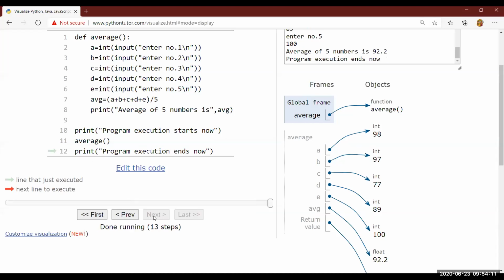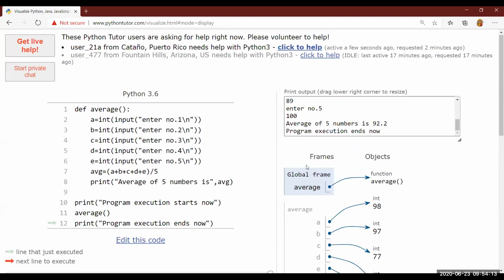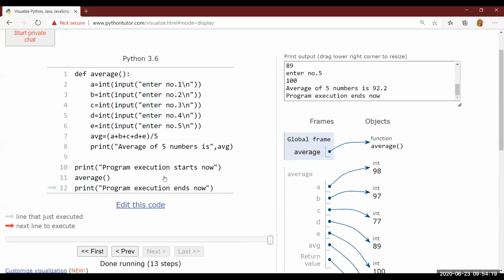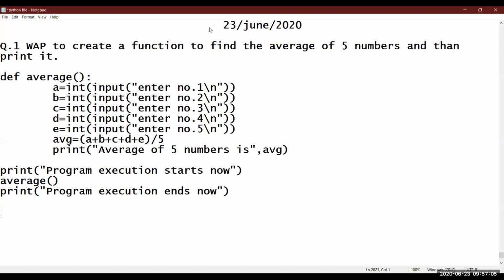See this next. And now program execution ends. That's it. These are blurred. That means these variables are not in the scope of this program. I hope it is understood. This was a simple question to recall our last class. Okay.